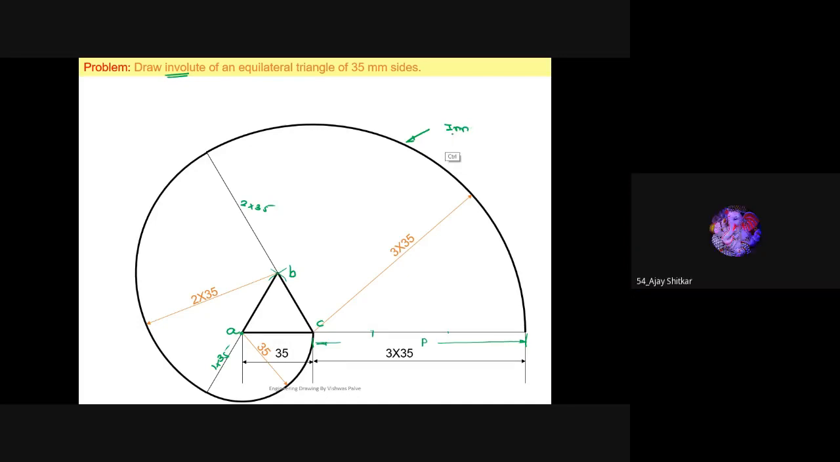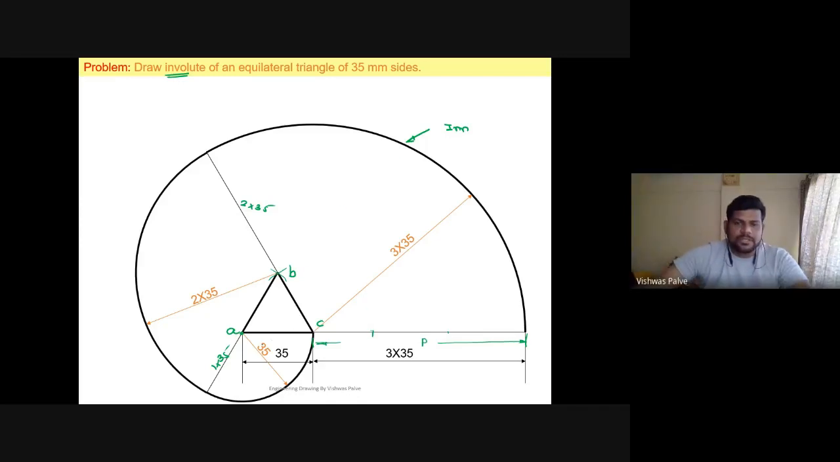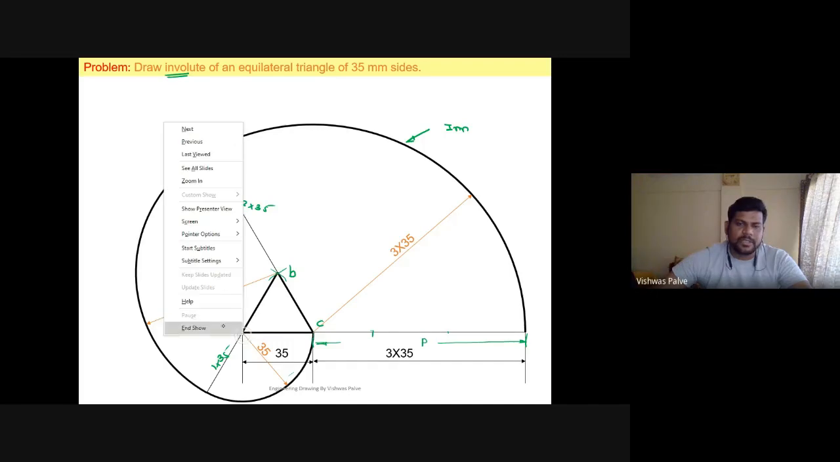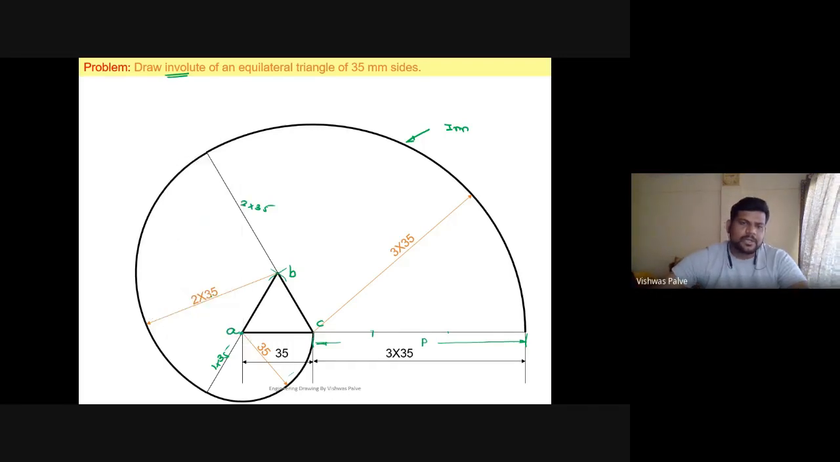Sir, please repeat once again where to keep the rounder. For the first 35 curvature, you have to keep it at A. Taking radius as 35 millimeter, draw the curvature. A will be the center of the rounder. Then for the second curve, 2 into 35, B will be the center of curvature, and the dimension in the compass will be 2 into 35, that is 70 millimeter.